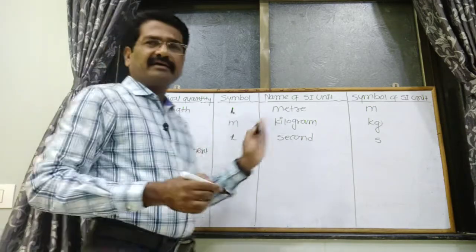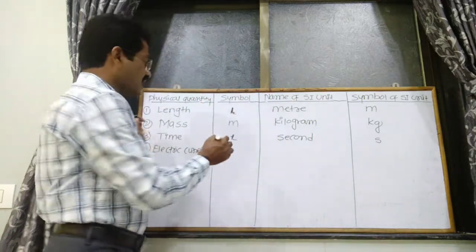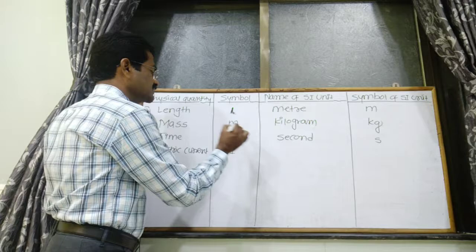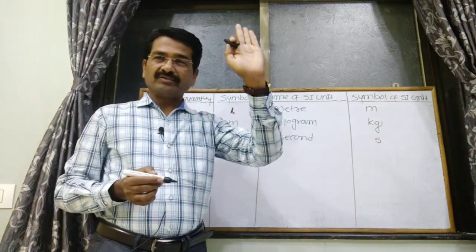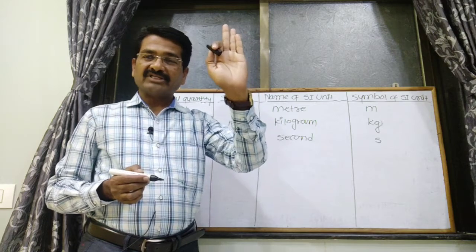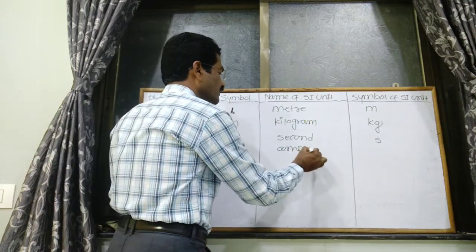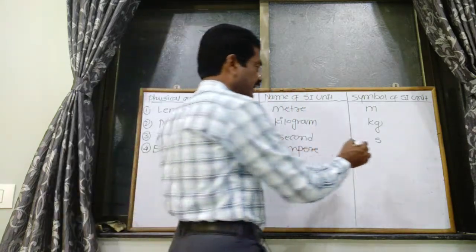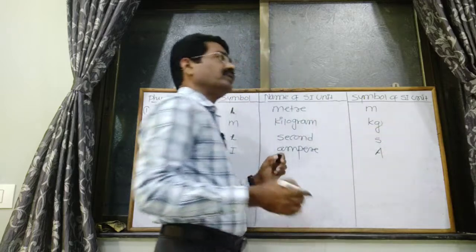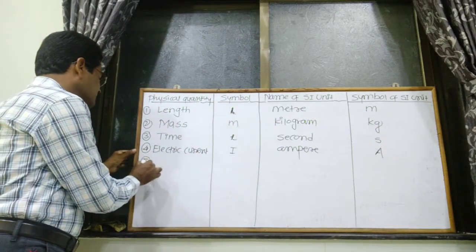The symbol for electric current is I, and the electric current is measured in SI unit ampere, with symbol capital A. So these are the four physical quantities.